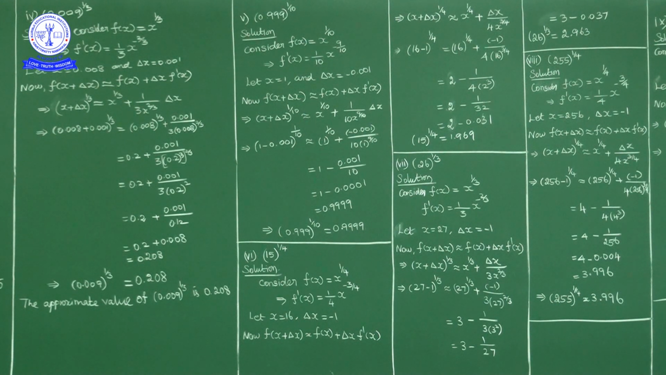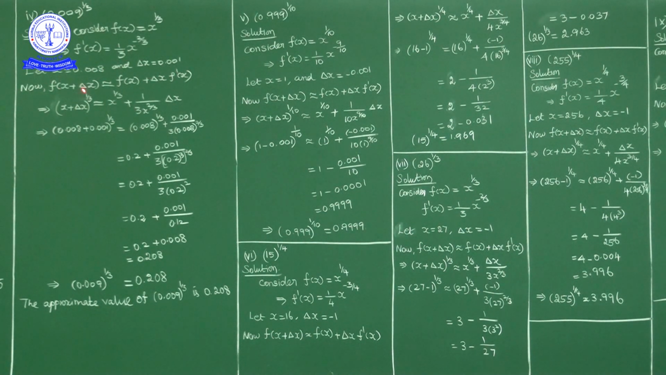delta x. Okay, now once again I'll repeat this question. What is the function? What is the question? 0.009 power 1 by 3. Now the function f of x is x power 1 by 3, so f dash of x is 1 by 3 into x power minus 2 by 3. Now what do we have to choose for x and delta x? Choose a perfect cube so that power 1 by 3 cancels out. So 0.2 cube is 0.008. Okay, so I'll consider x as 0.008 and delta x as 0.001.